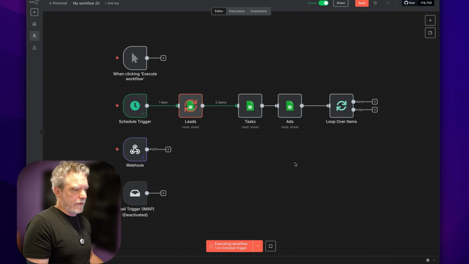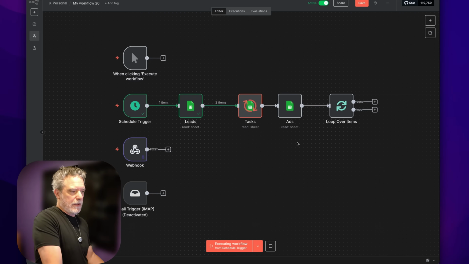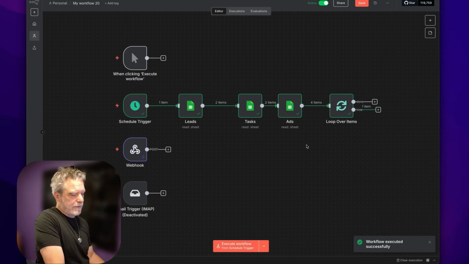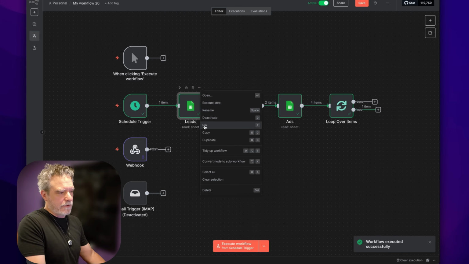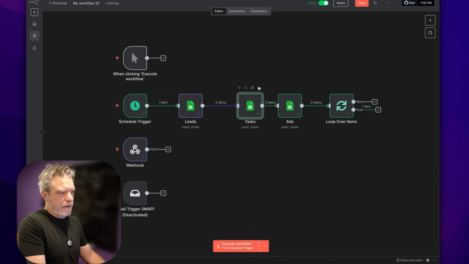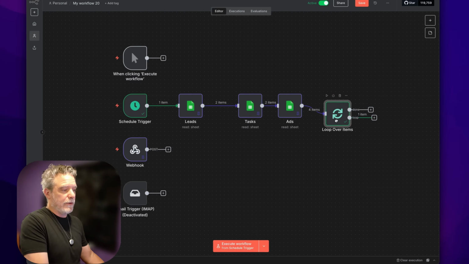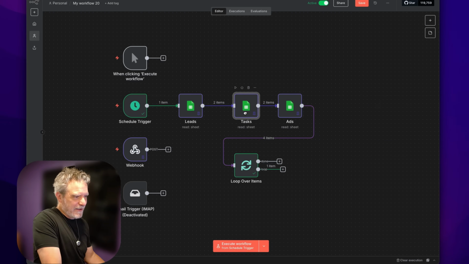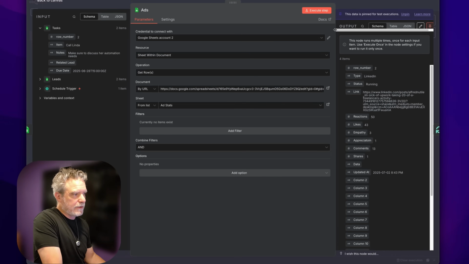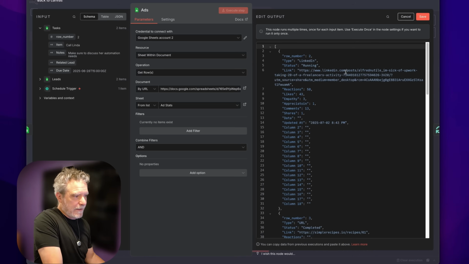So if I was to run this again, and I want to show you something once these are done, because this will be helpful as well. So those took seconds, and I don't want to do that every time. So once we hit this loop, I'm going to do something that is key. I don't want to keep waiting for these. I'm going to start pinning data. That just means I'm making it purple, and I'm letting it know that I don't want to hit that anymore. I want to just use what's there, which actually can save a lot of money. Now that has data pinned to it, and at any moment I can go in and edit that data.